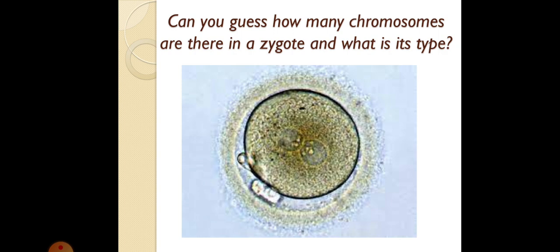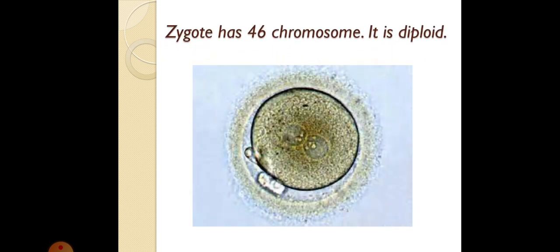So can you tell me how many chromosomes will be there? In case of a zygote, it will have 46 chromosomes, 23 from sperm and 23 from ovum combine to form 46, and as a result the zygote is diploid. Okay, clear?